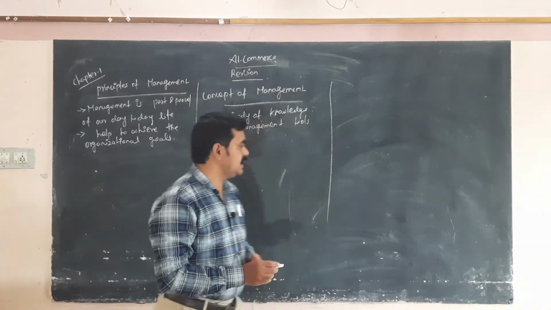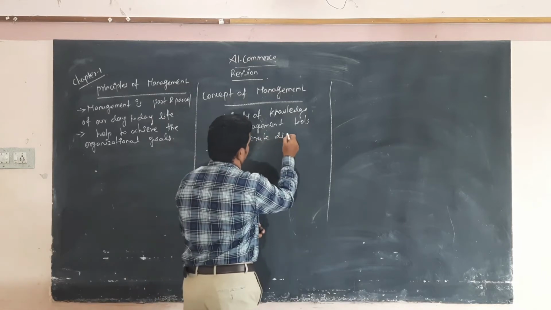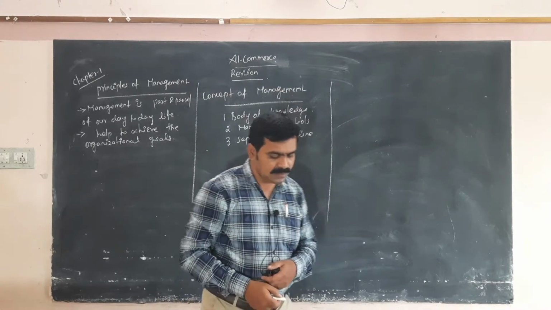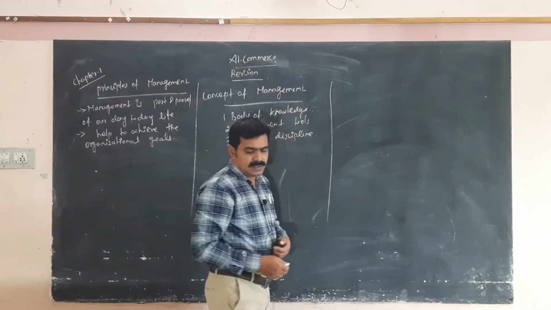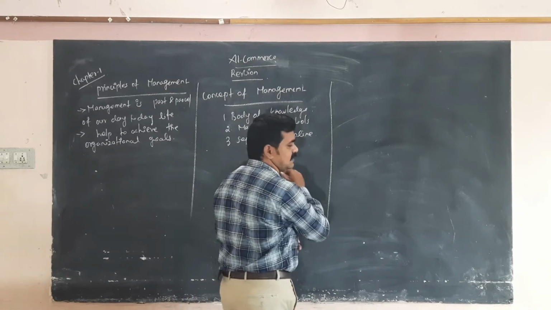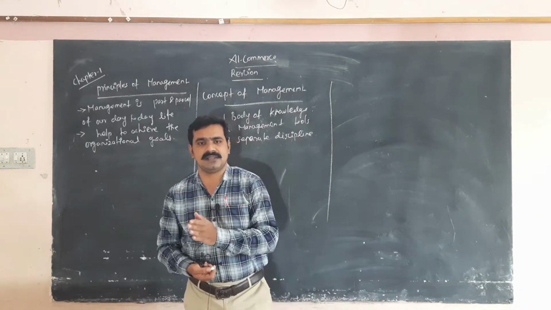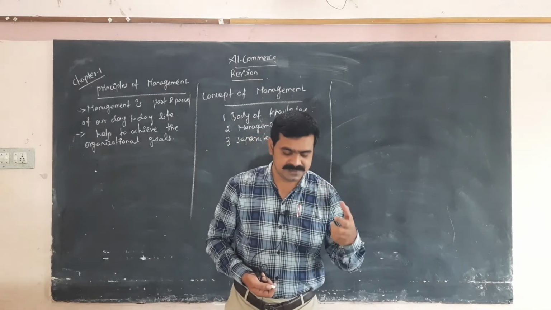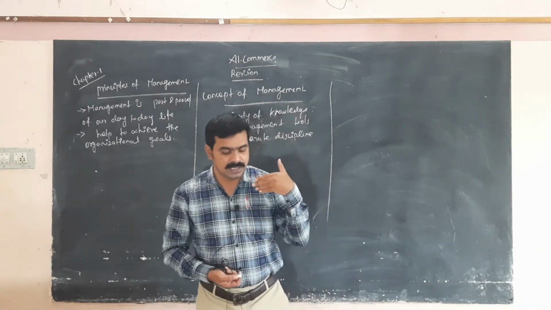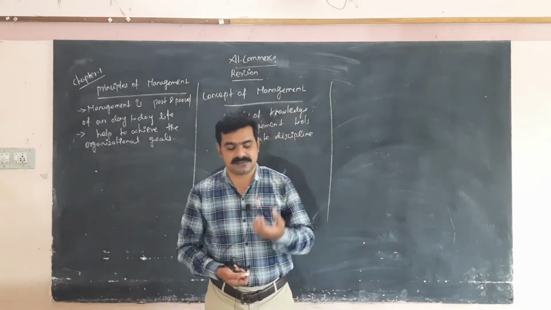Next one, separate discipline. In a separate discipline, every department has a separate manager, and every manager has separate expert knowledge in the field: how to export our business, how to manage personnel, production management, financial management.